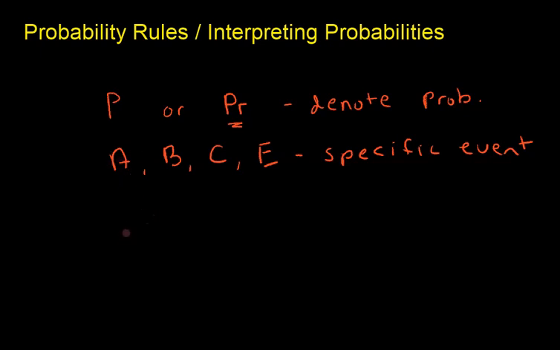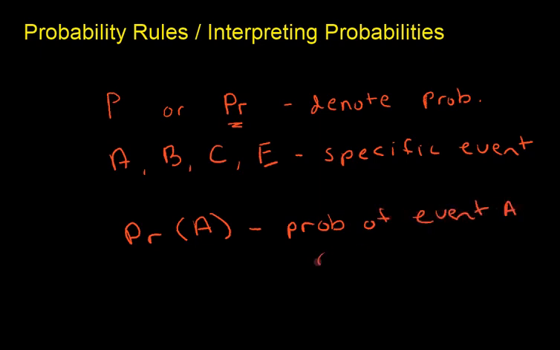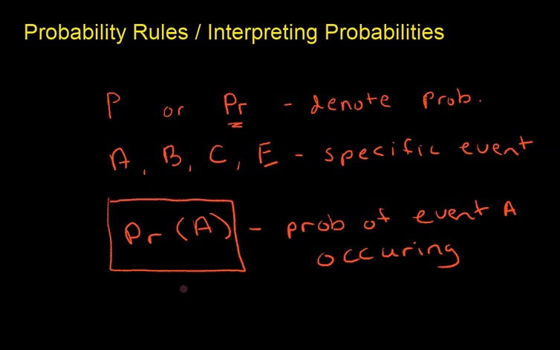Then PR of A would be the probability of it raining tomorrow, the probability of event A occurring. So this stands for probability of event A occurring. We'll be using this sort of notation, probability of some sort of letter, a lot as we continue. Now let's go ahead and talk about some rules of probability.